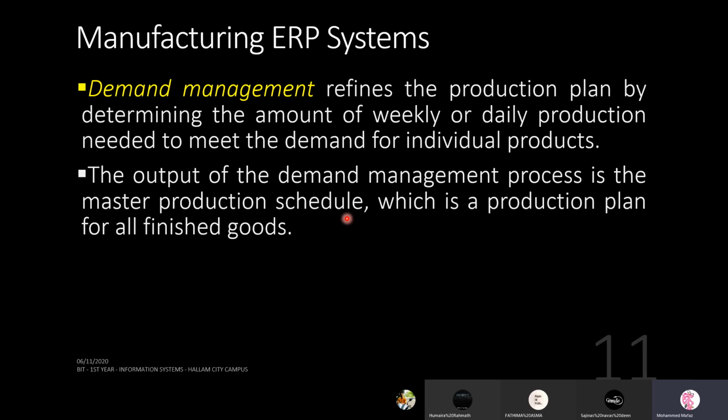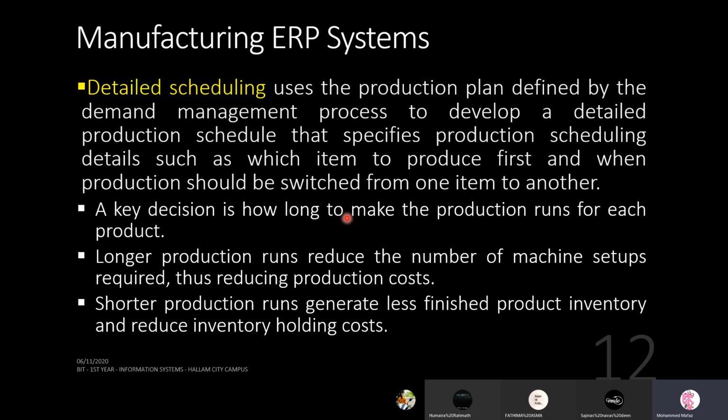When you have a demand management process done, you have a clear picture of how your employees are going to work or how the production is going to work. And also you can clearly tell the customer, this is how we are going to supply the things. So every week you will get this much amount of items delivered. So that is called demand management.